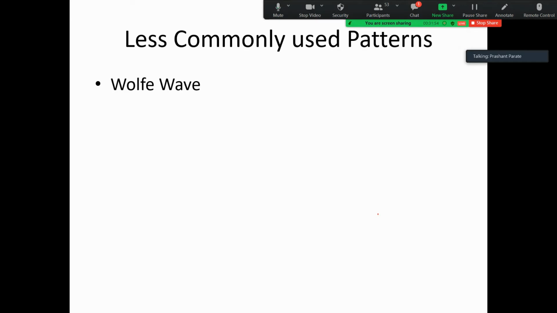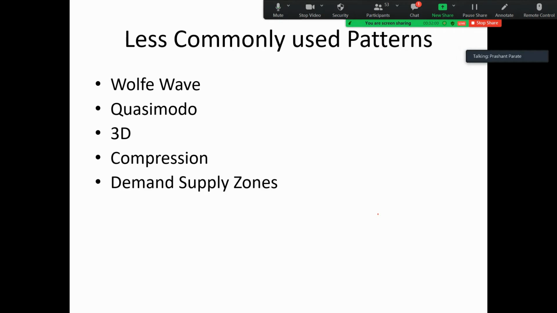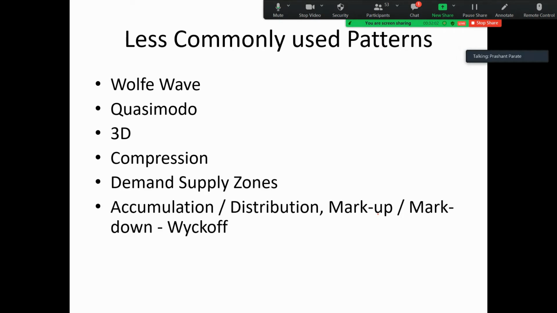And less commonly used patterns are wolf wave pattern, Quasimodo, 3D, compression, demand supply zones, accumulation distribution, markup markdown by Wyckoff, volume contraction pattern, and volatility contraction pattern of Mark Minervini. These are less commonly used patterns. Less commonly used does not mean that they are not good, but fewer people know these patterns. So these are some common and less common patterns which are used for trading decisions, and they give us risk and probable targets before taking trades.